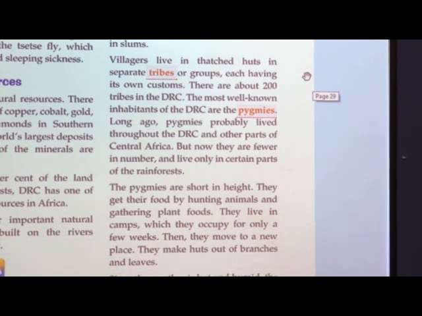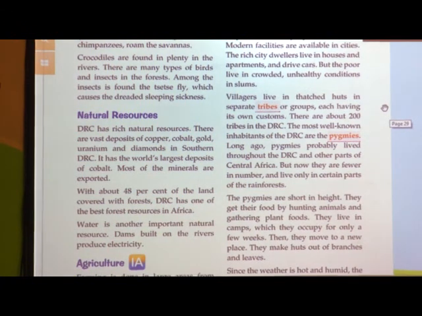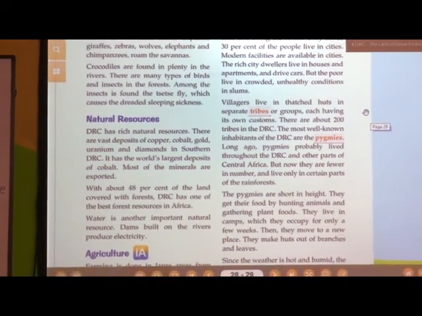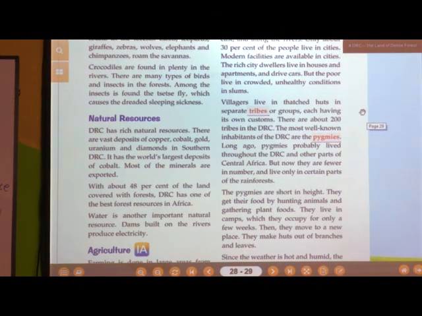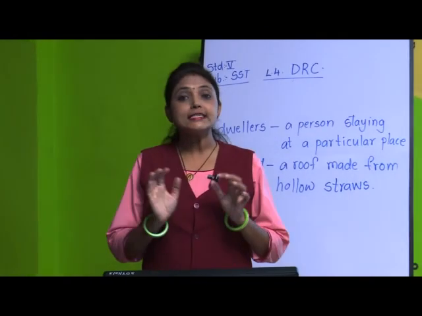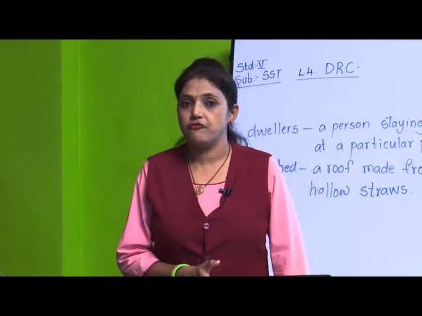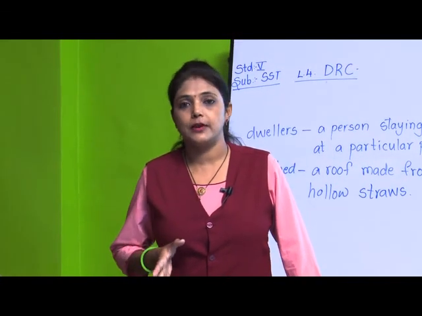It means now there are not many. Earlier they used to occupy central Africa, but now they are only in certain parts, in the rainforest, where they get proper vegetation and proper water supply.